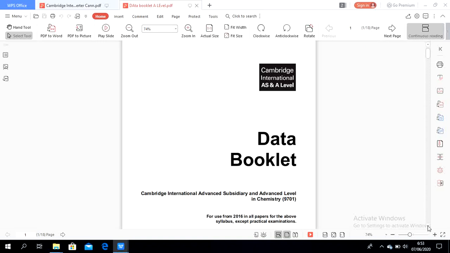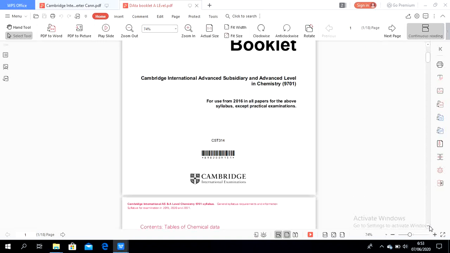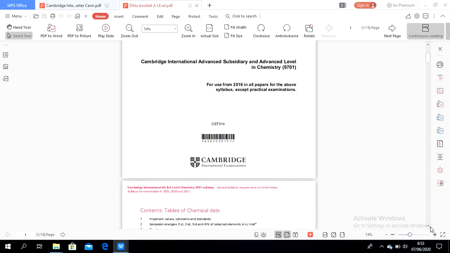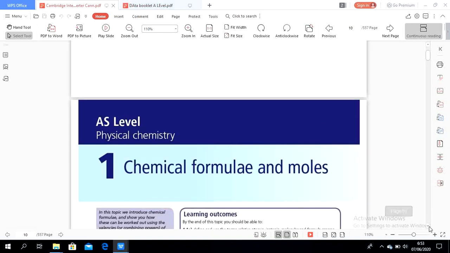We are going to use this data booklet, and also learn how to use the contents in this data booklet to help us do the calculations and solve all the theory parts in AS and A level. Okay, let's go back to the textbook.